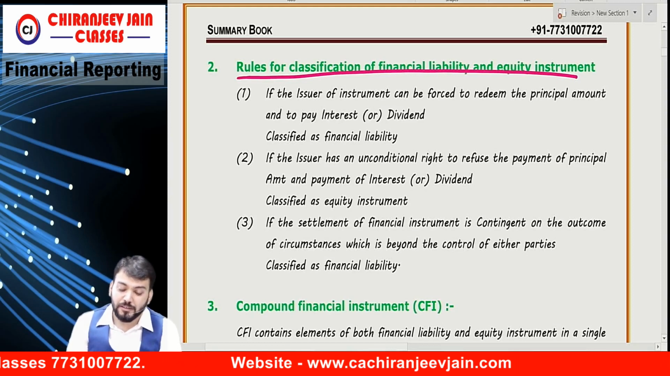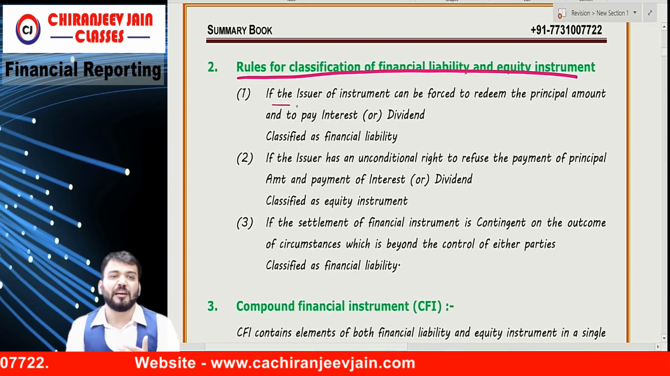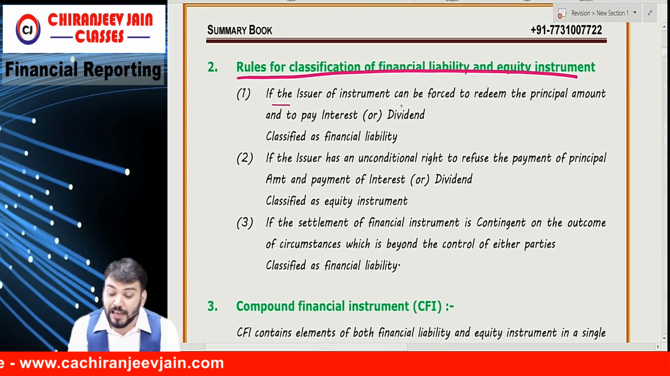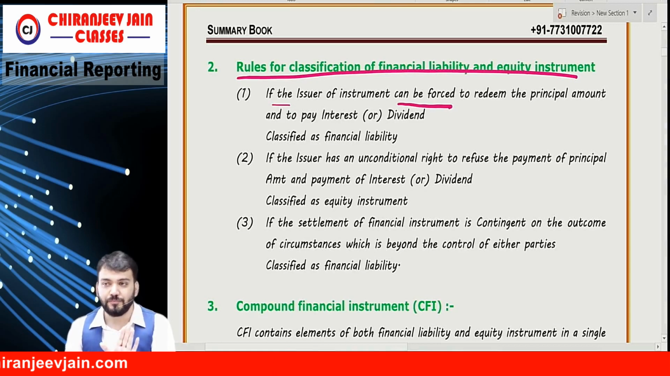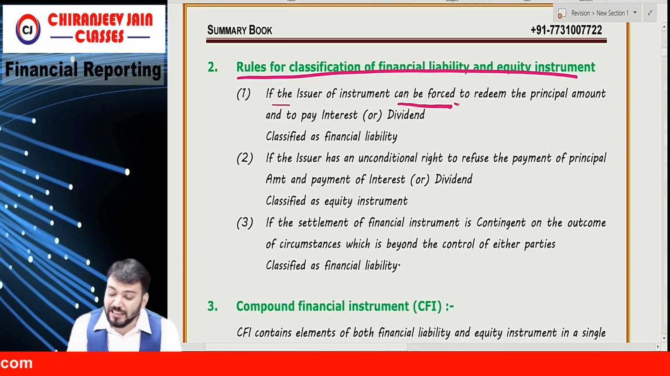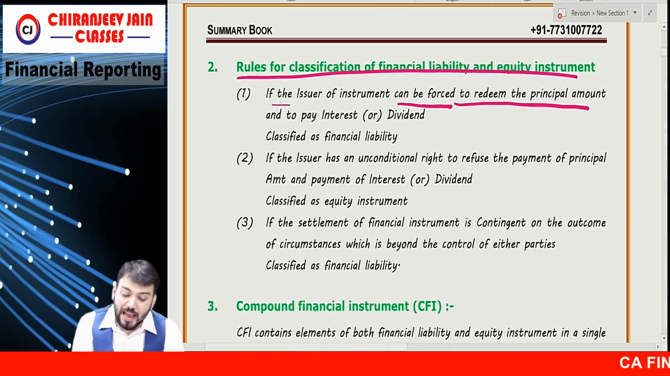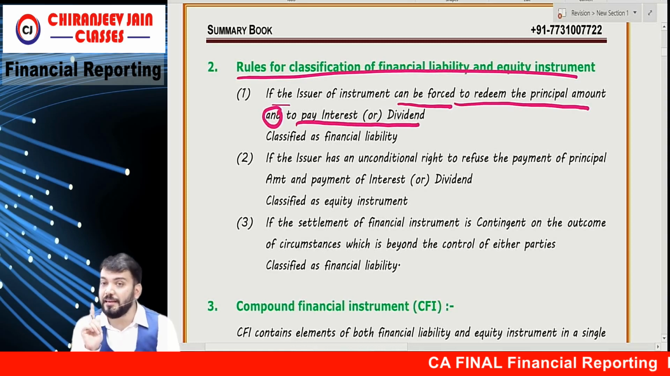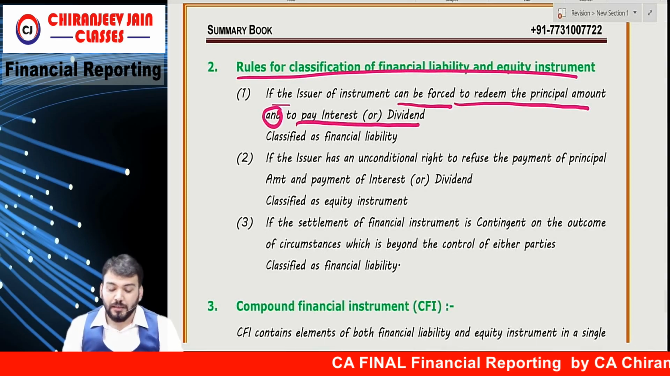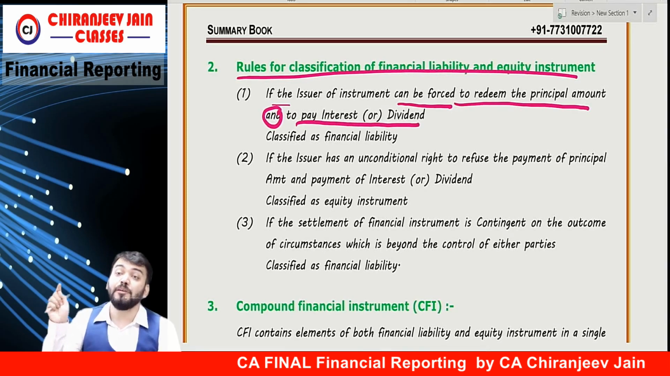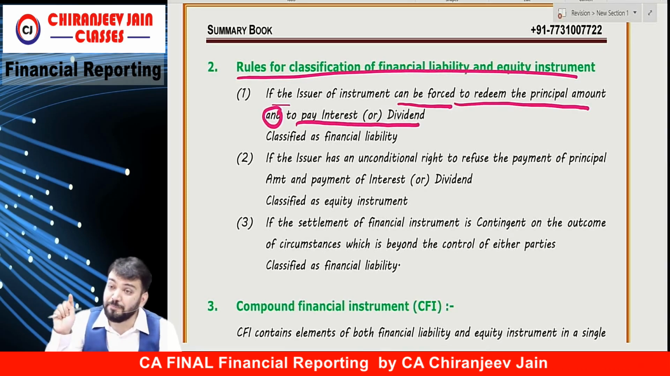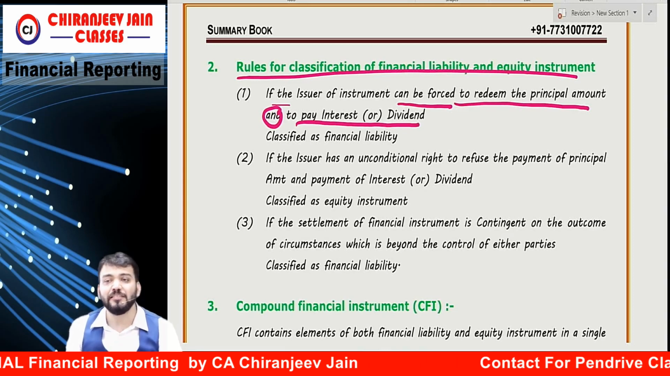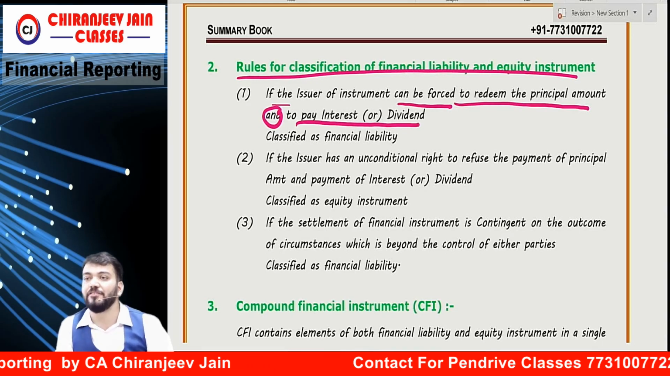But technically, if the issuer of the instrument, meaning the company who has issued that instrument, can be forced to redeem the principal amount and to pay interest or dividend, then it is a financial liability. Then it will be a pure financial liability.